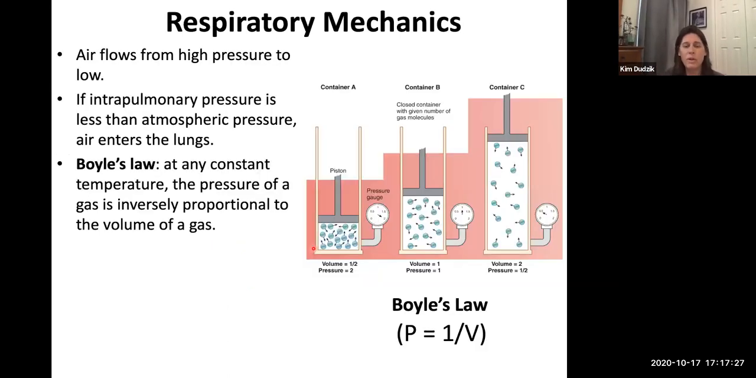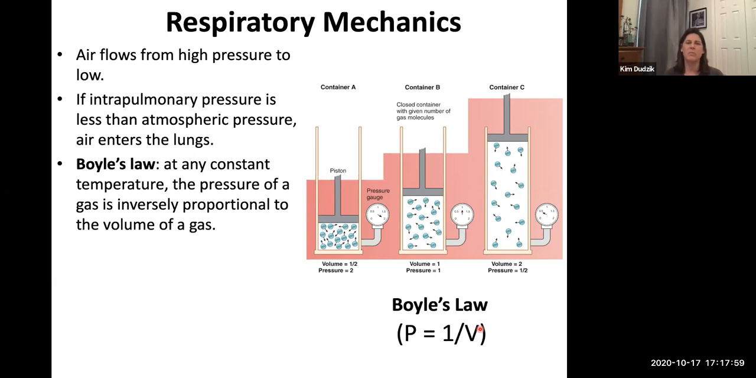Okay, so it's very important to remember Boyle's law, pressure is 1 over volume, because we're using the principle of Boyle's law in order to inhale and exhale. And that principle is we're changing the volume. We change the volume and the pressure follows. Okay, I'm going to say that again because it's really important. We change the volume of our thoracic cavity in order to change the pressure.